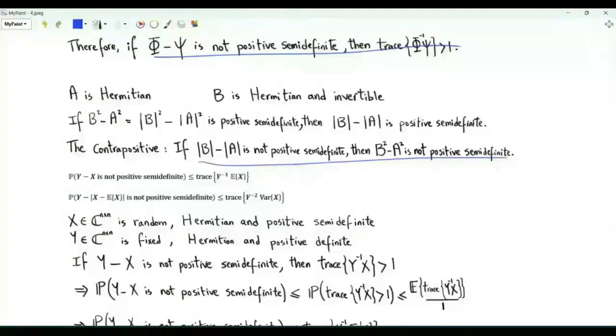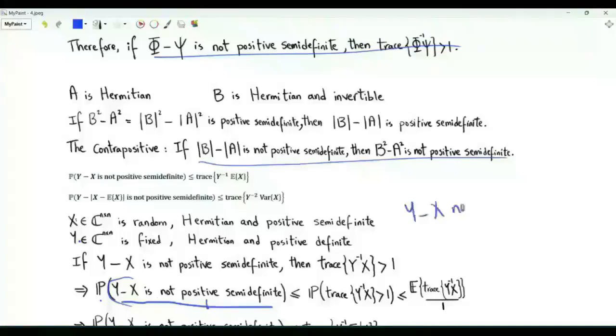Given these two results, we can obtain the Markov and Chebyshev matrix inequalities. X and Y are n by n Hermitian matrices. X is random, Y is deterministic, X is positive semi-definite, Y is positive definite, hence invertible. What is the probability of the event that Y minus X is not positive semi-definite? In the scalar case, this was that Y minus X is strictly negative. In the matrix case, this matrix has at least one strictly negative eigenvalue.